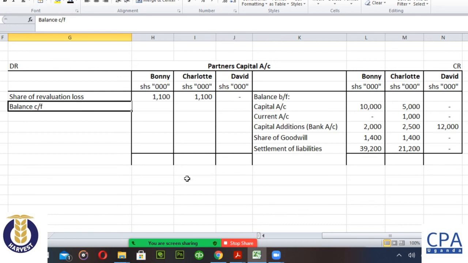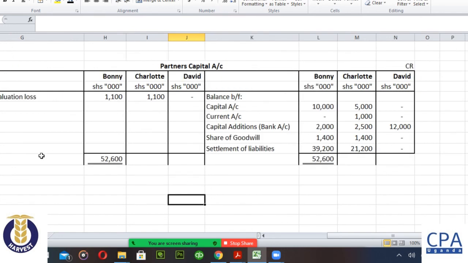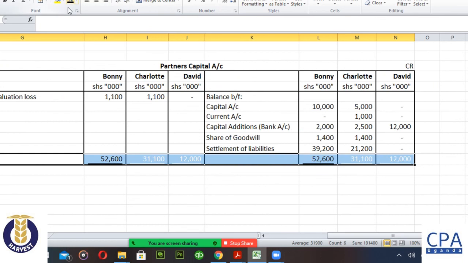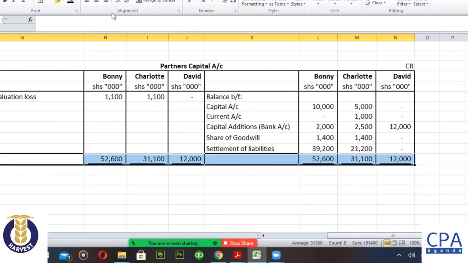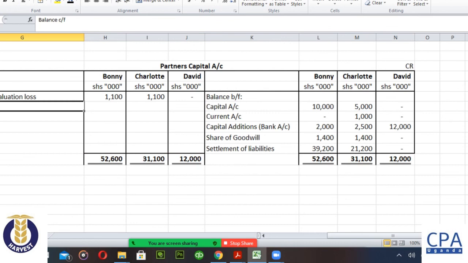So let's balance off the accounts. What are the balancing figures? What's the balance carried forward? Charlotte, 31,100. David definitely is 12 million. Good. Perfect. So what's the balance carried forward? Now you can give me the balance carried forward.